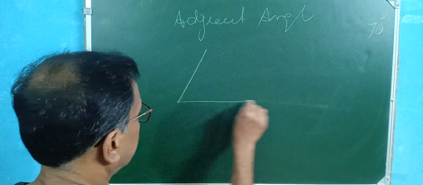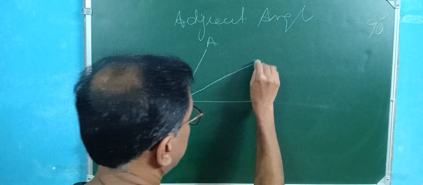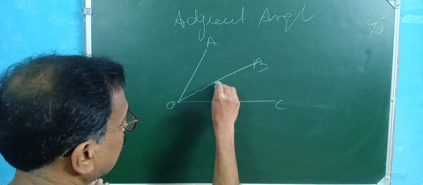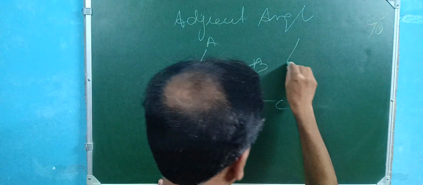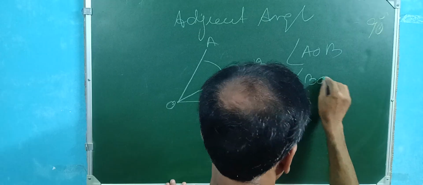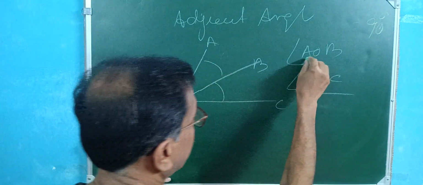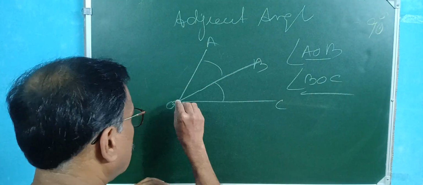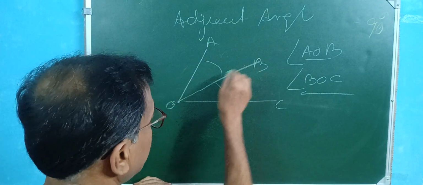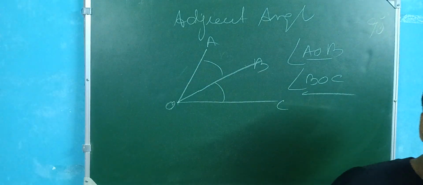Suppose here we have A, O, B and C. Here we can see two angles, angle AOB and angle BOC. See, the common vertex of the two angles AOB, the vertex is O, and BOC, the common vertex is O. That means, what do you mean by the adjacent angle?